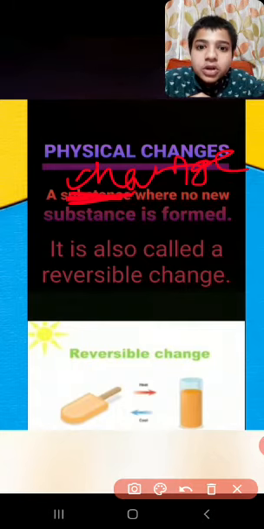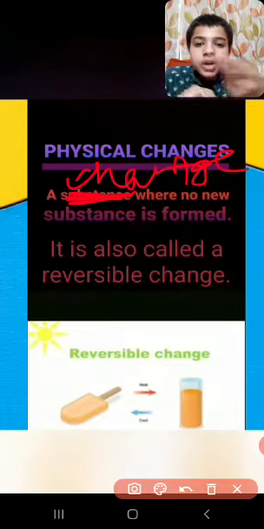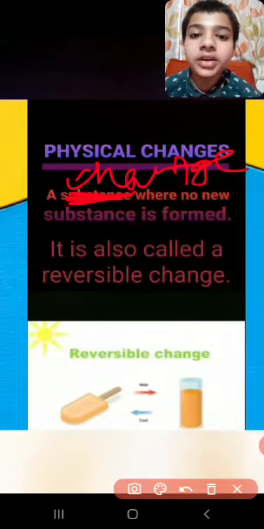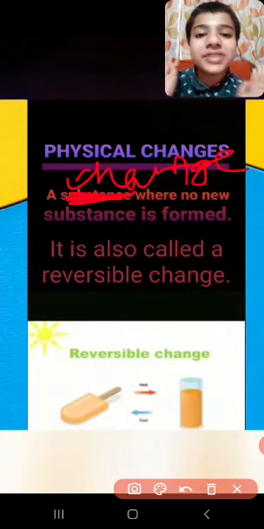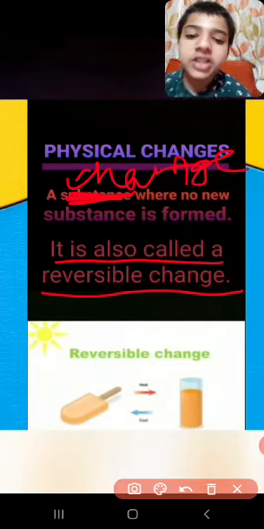And that is change. So change is divided into two parts, physical and chemical change. Now, see about physical change. Physical change is a change where no new substance is formed. It is also called reversible change.